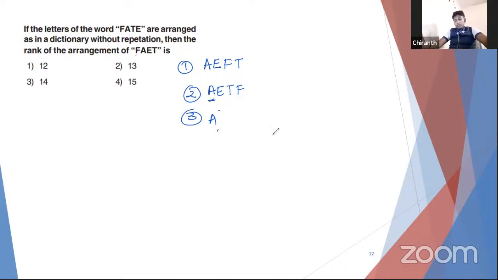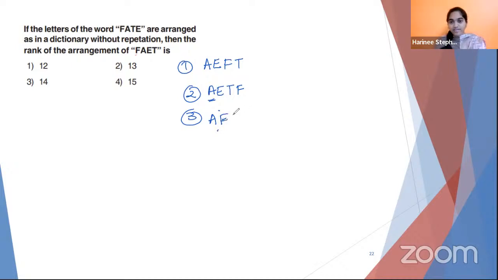So what's the next step? If E is not the second letter, we should go to F as second. So with F as second, you can go with AFET. What would be the fourth one? You can exchange the last two. AFTE. Can you see how I'm going? It's just a dictionary order.